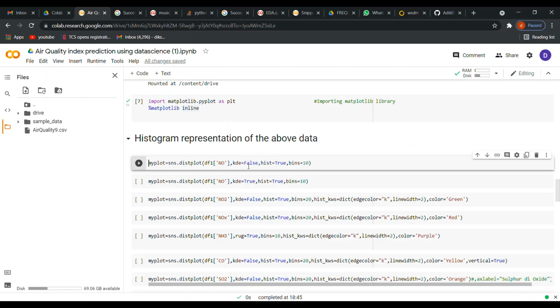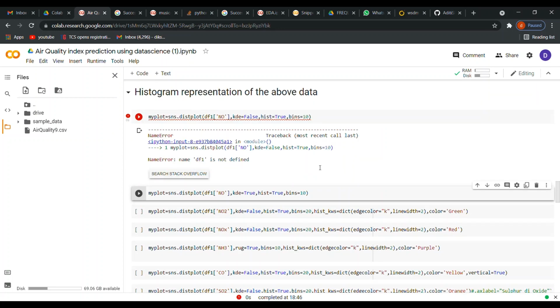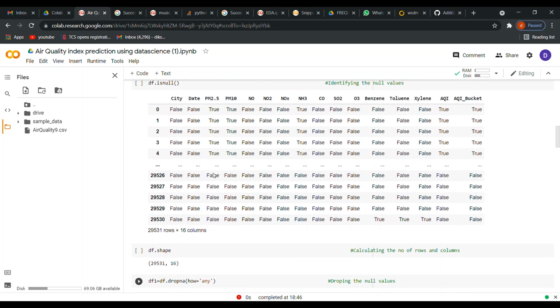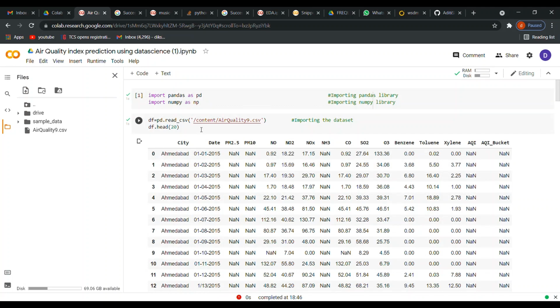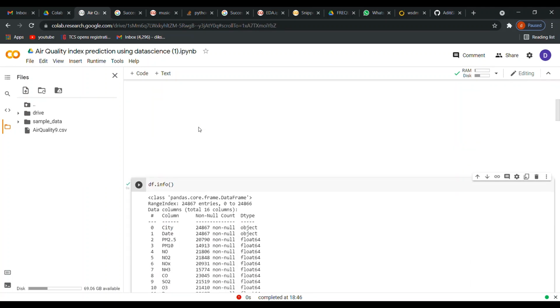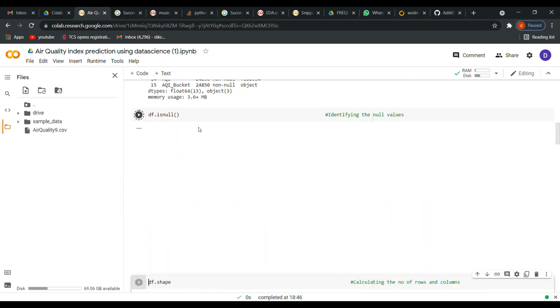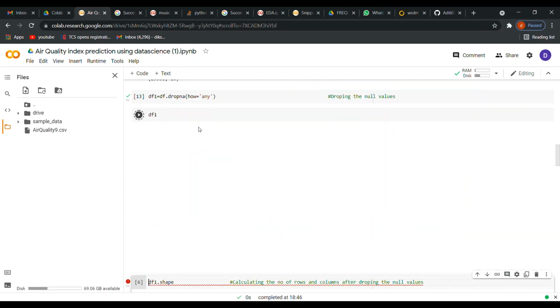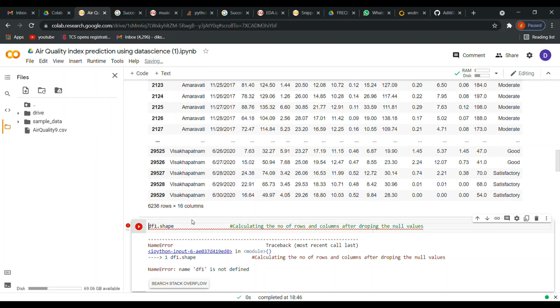KDE is kernel density estimator. I'll show you what that is once we plot this. And hist means histogram is true, and bins is 10. So let's see what these parameters mean. Just a second.